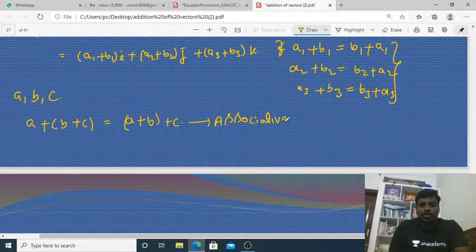Associative property is also satisfied. Let a and b be any two vectors.